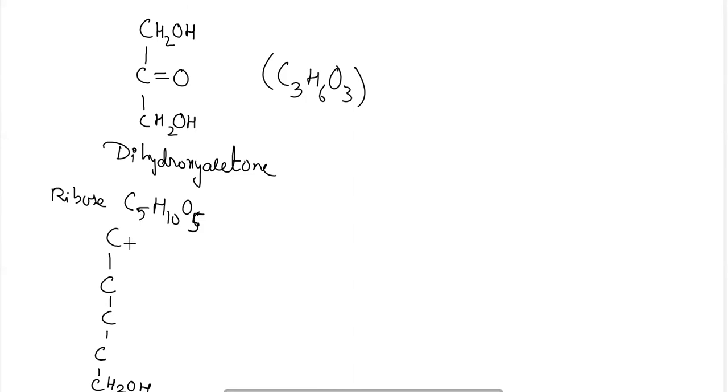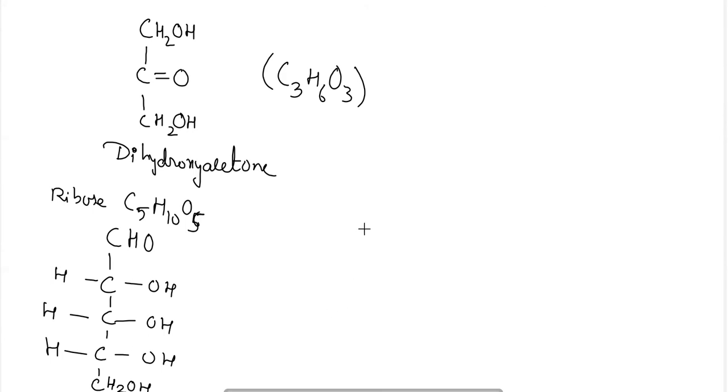In the first carbon atom, if I am drawing the aldehyde, then it will be CHO. Then each carbon will contain one OH group and one hydrogen. This will be the structure for ribose.